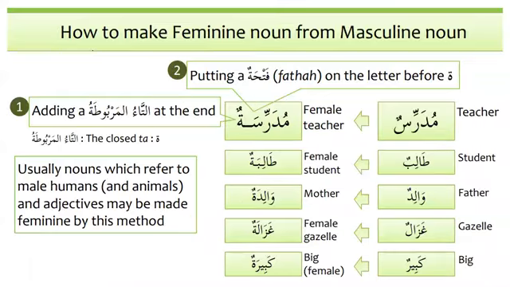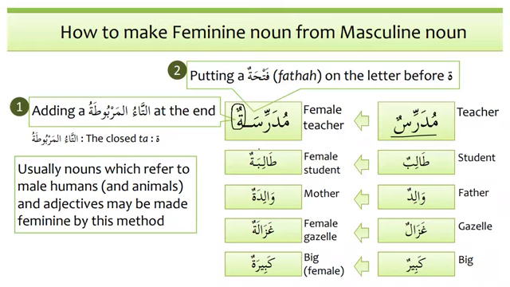Now, how to make feminine from some nouns? It's very simple, to be honest, how to make feminine from some nouns or from some adjectives. Basically, we have a masculine noun, for example, mudarrisun, that means a teacher. If you want to make feminine, we add ta marbuta to that, and it becomes mudarrisatun. So we only have to add ta marbuta, and it becomes feminine. Mudarrisun is masculine, and when we add ta marbuta to that, it becomes feminine.